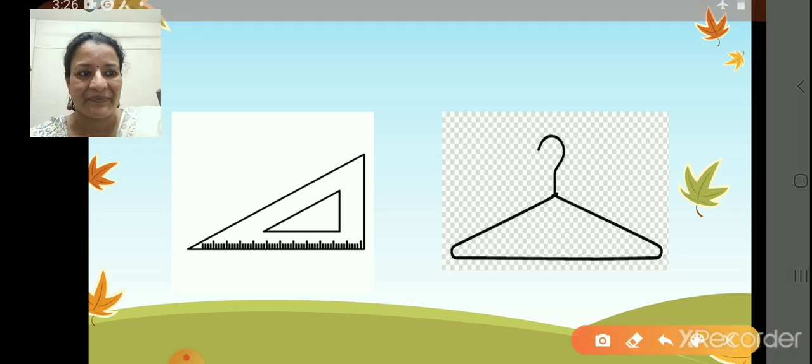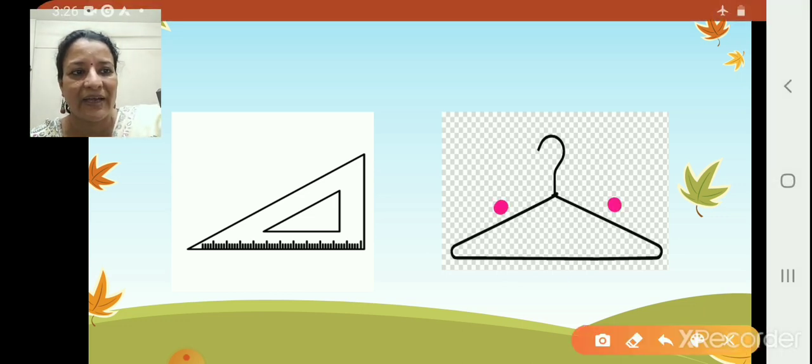The hanger. Can you see the hanger? What do we do with this, children? Mama puts the sari on it. She hangs the sari inside that, or a shirt or a pant, isn't it? It is a hanger. And it is triangle in shape. Let us see 1, 2 and 3 sides in a triangle. And what about this ruler? You must have seen it in your elder sisters' and brothers' compass box. Yes, this is a ruler. So it has 3 sides here, isn't it? Okay.